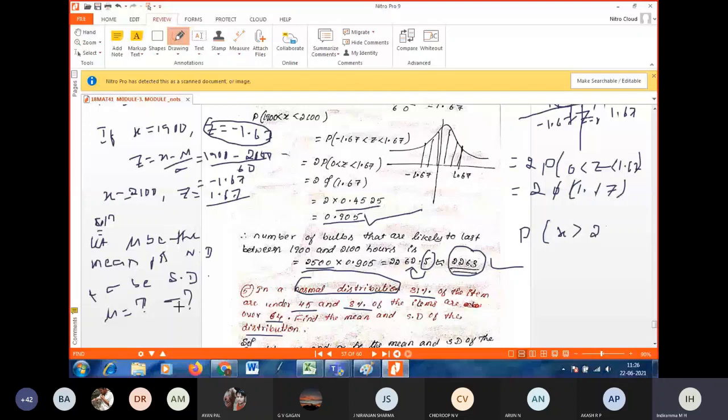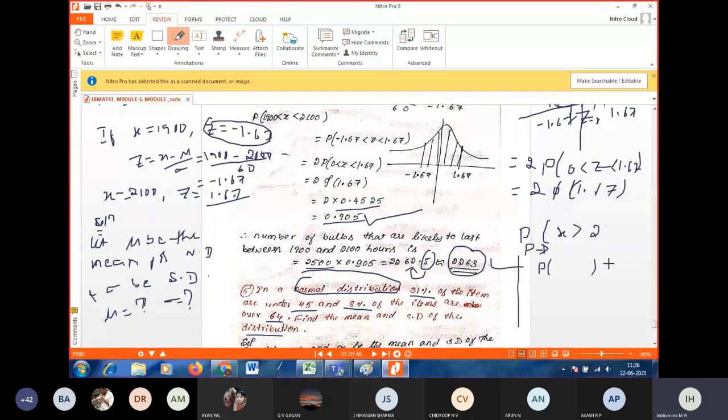Okay. Next, write the data they are given. Read the question and tell me the data. Let P be the probability of the items. If P is the probability of the items, then X is the number of items. Correct? You can define P and X by yourself. Let P be the probability of items and X be the number of items.